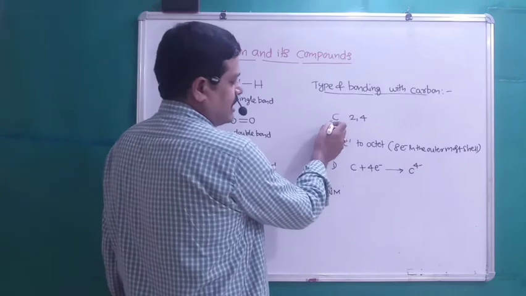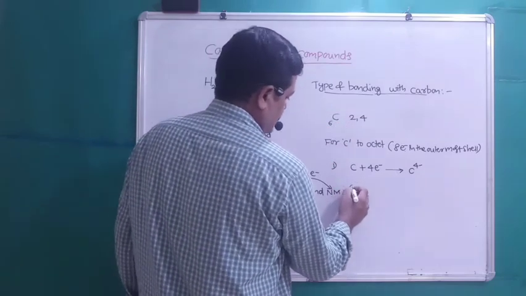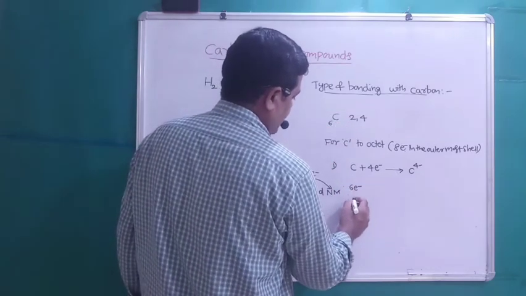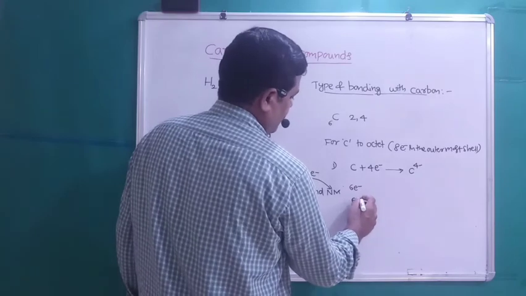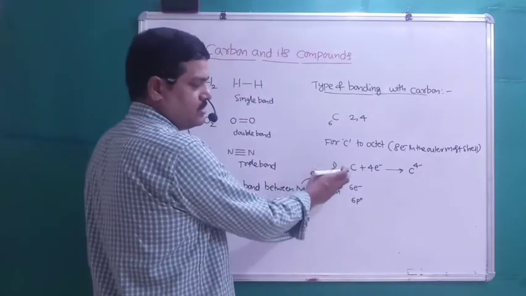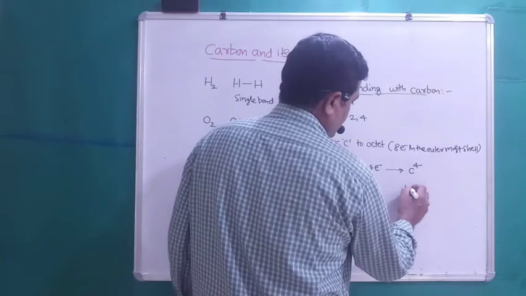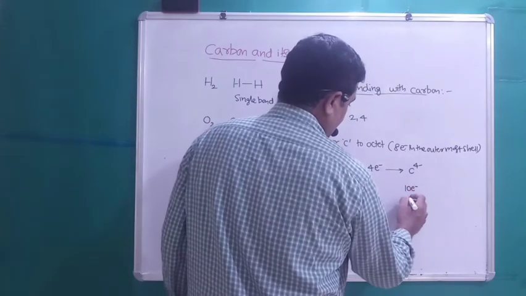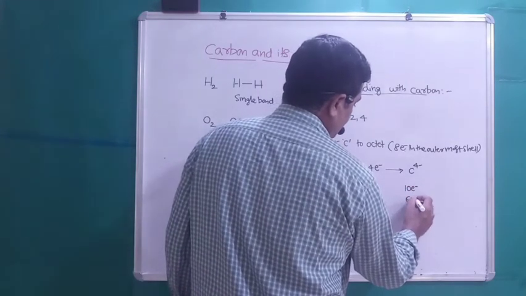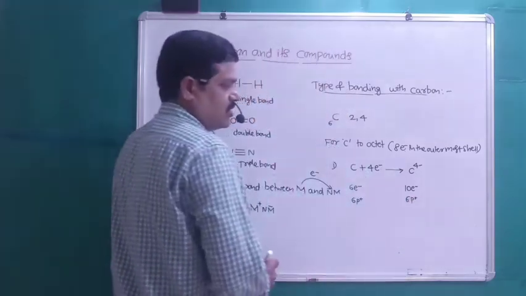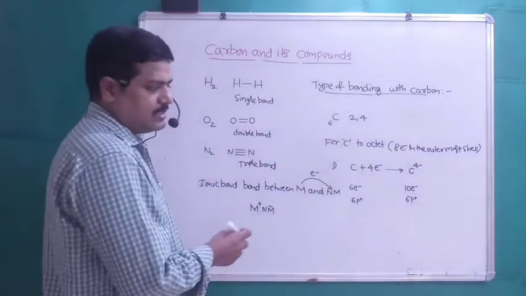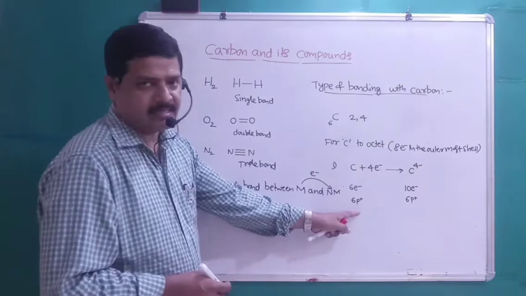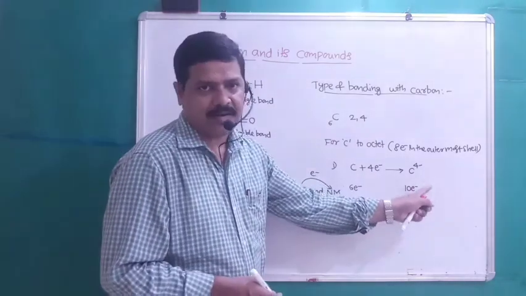Carbon, atomic number 6, we know, has 6 electrons and 6 protons. When it gains 4 electrons, the number of electrons becomes 10, but the number of protons remains unchanged, it is 6 only. With 6 protons inside the nucleus, it cannot hold the 10 electrons.